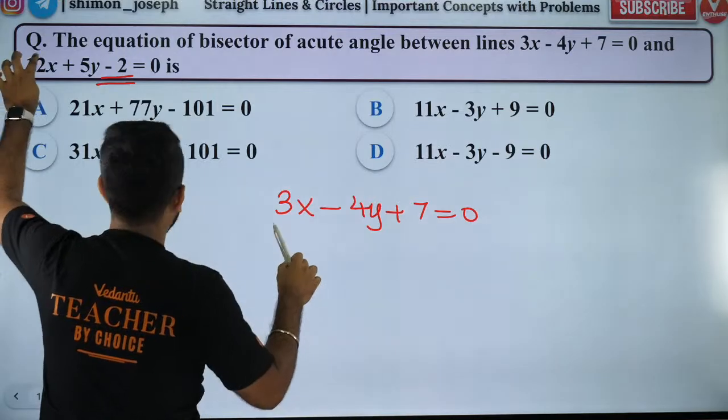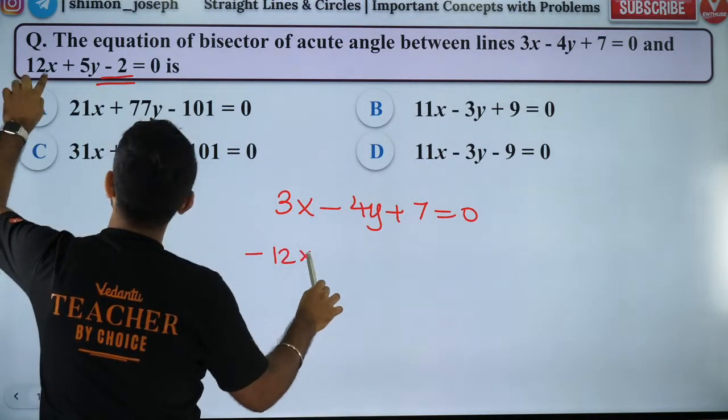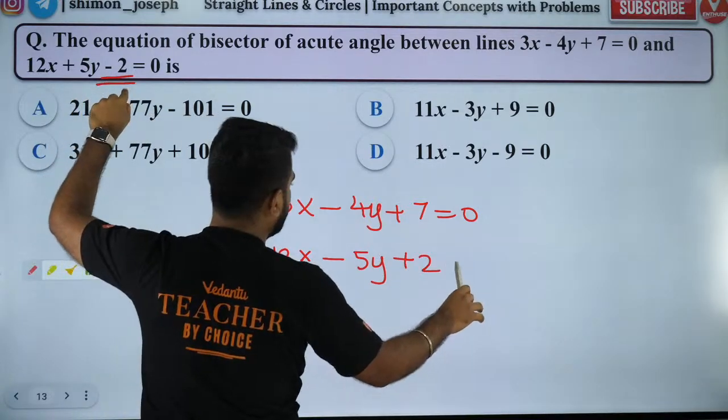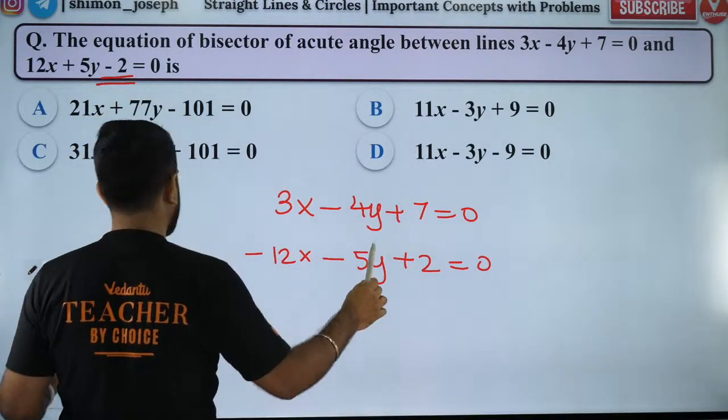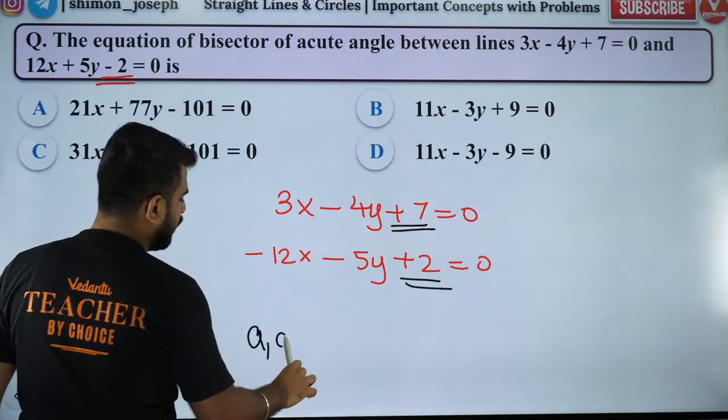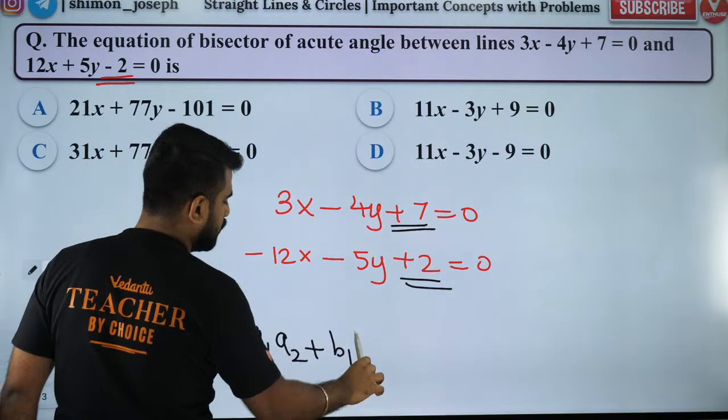So I'll multiply by minus. So it'll become minus 12x, minus 5y, and then plus 2. Why did I do this? Because I told you the rule is to make both the constants positive. And then what will I do? And then I'll find out a1 a2 plus b1 b2.